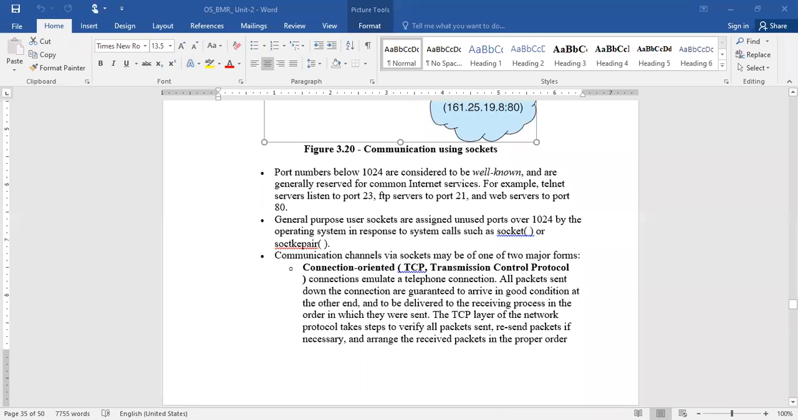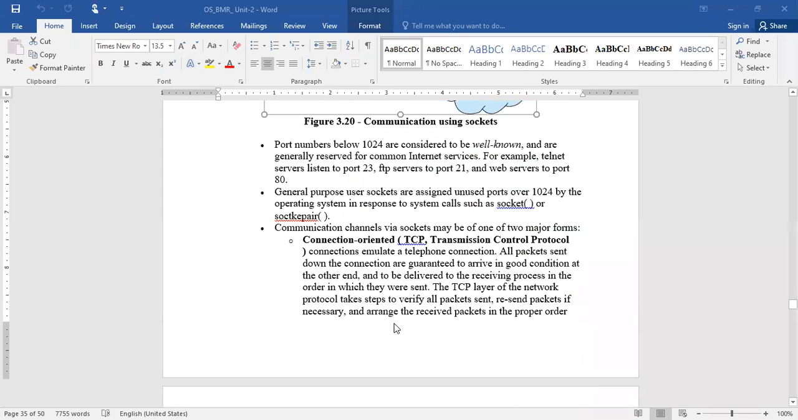Now, one important point that one should understand is that communication channels via socket are of two different forms: connection oriented and connectionless. This entire process you will study in the computer networks subject. To understand how information is going to be shared between the two systems, the communication channel will be of two types: connection oriented and connectionless.